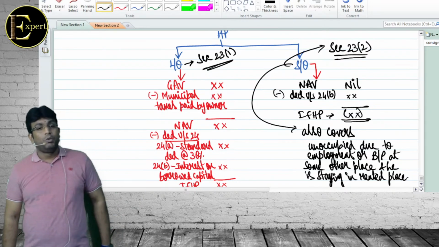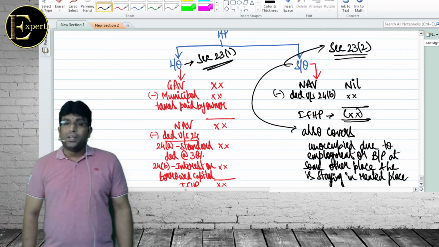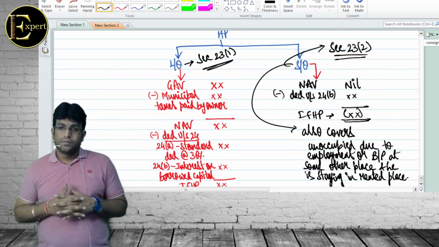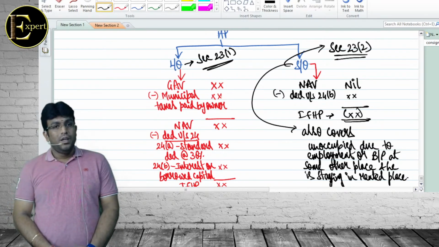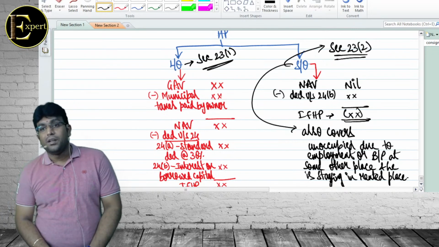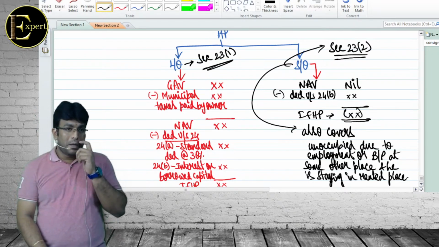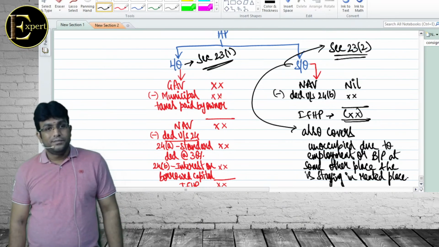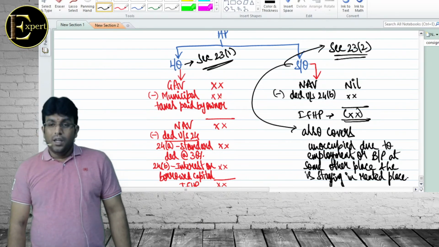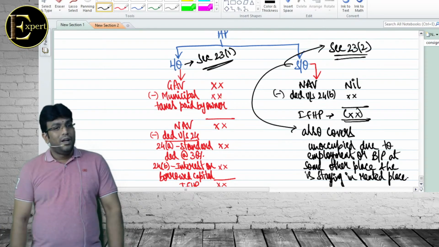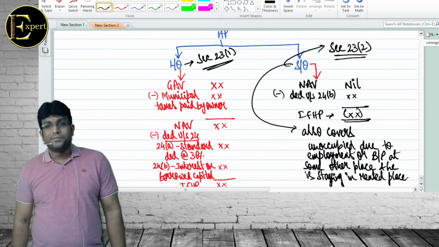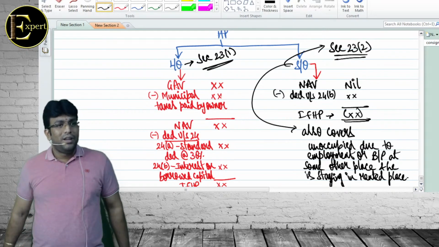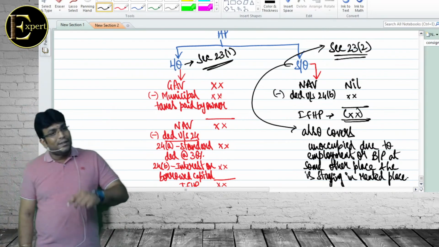Which section is let out? 23(1). What is 23(2)? Self-occupied. What is section 22? Chargeability section. What is section 27? Deemed owner. What is section 7? Income deemed to be received in India. 27, Assessee. 27, Deemed owner. Don't get confused.